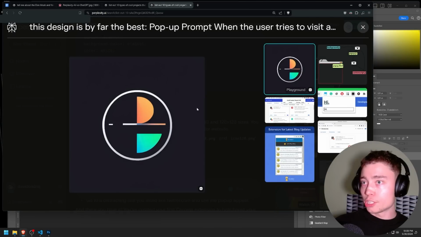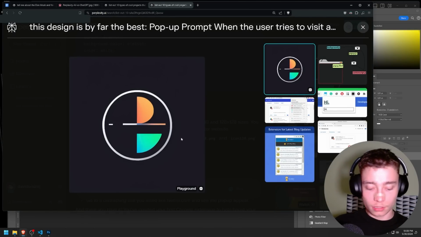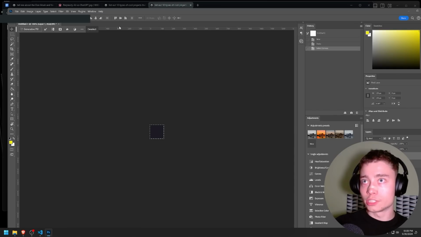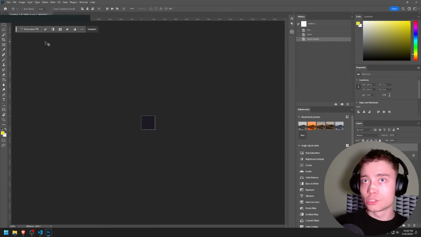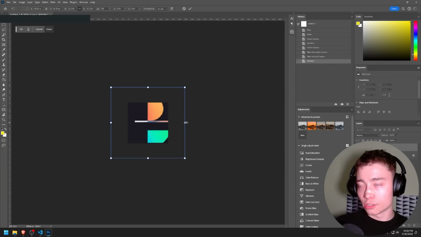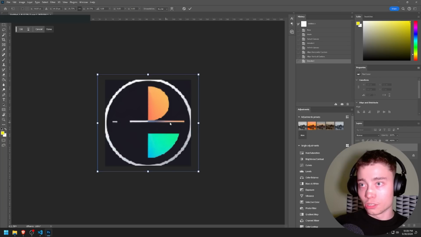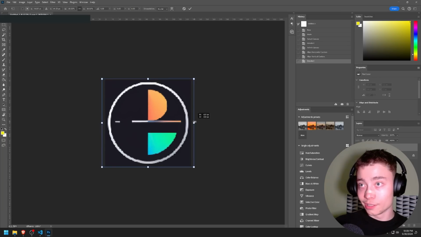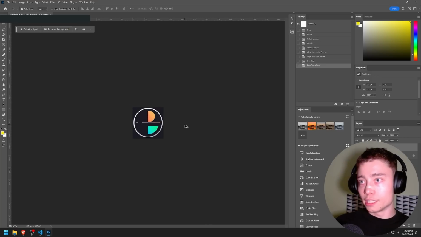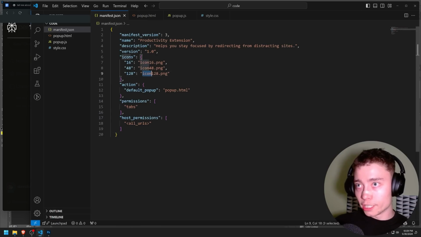Let's take this image, I'm gonna just screenshot it, paste, and obviously it's much bigger than that. So we have to center it and realign it. Obviously this icon, I would spend a lot more time on the logo, but this is not about the logo. So yeah, this will work. Icon 128.png.